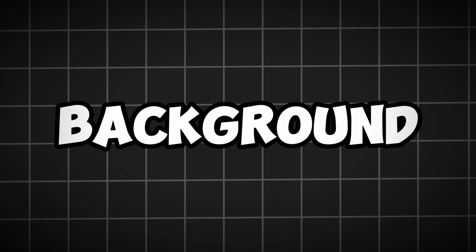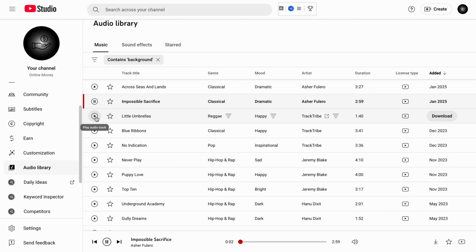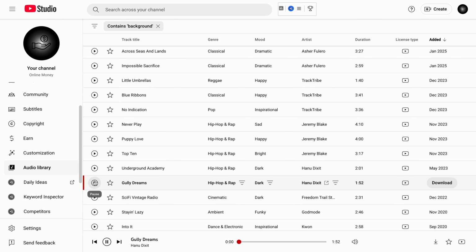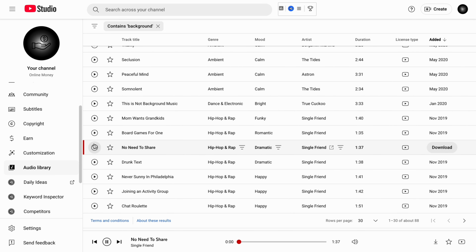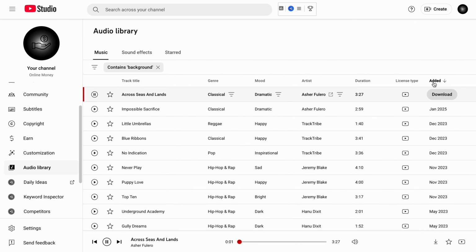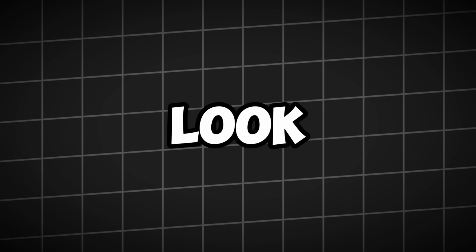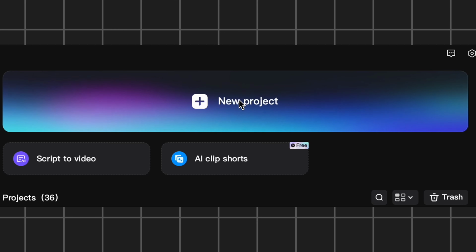Now that our animations are ready, let's enhance the video with background music. For this, I recommend using YouTube's audio library to avoid copyright issues. Simply choose a soundtrack that fits your animation style and download it for free. Now it's time to polish your video and make it look professional. For this, we'll use CapCut, a super beginner-friendly editing tool.